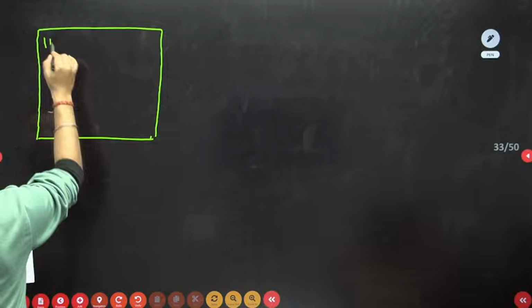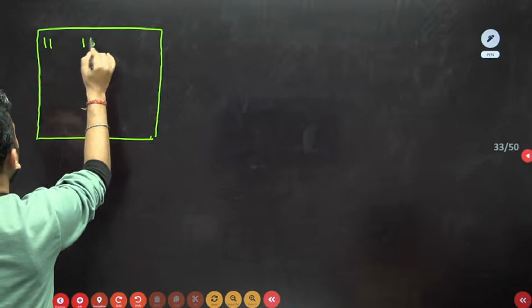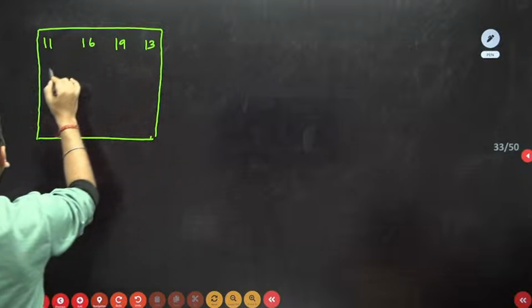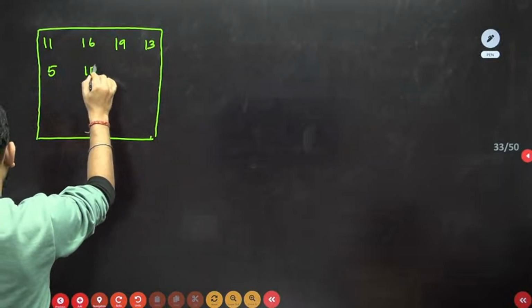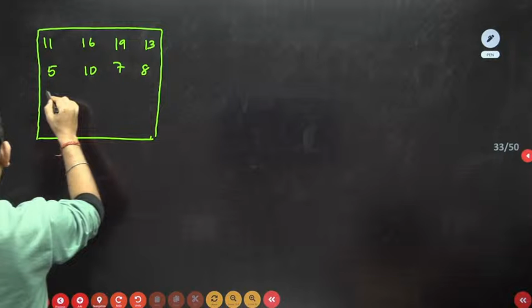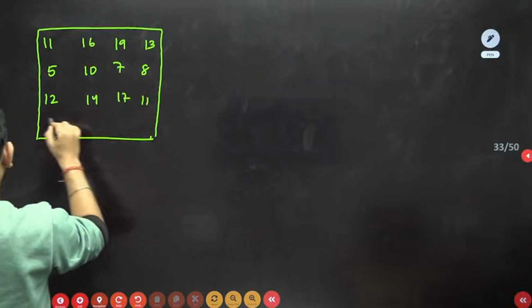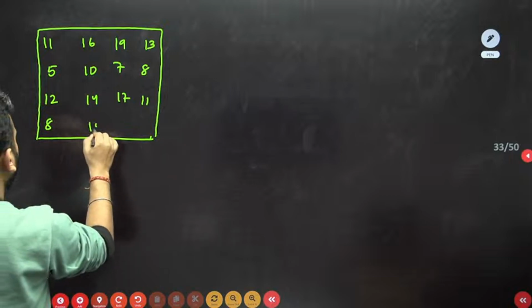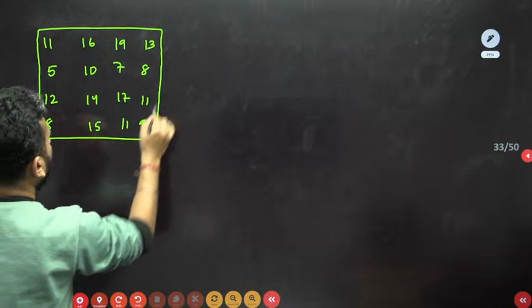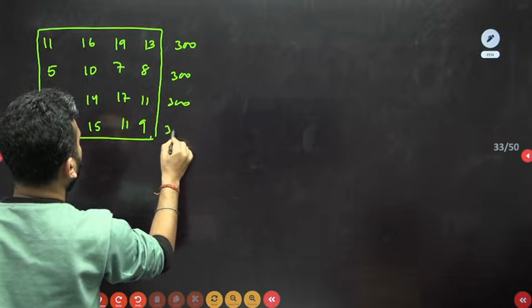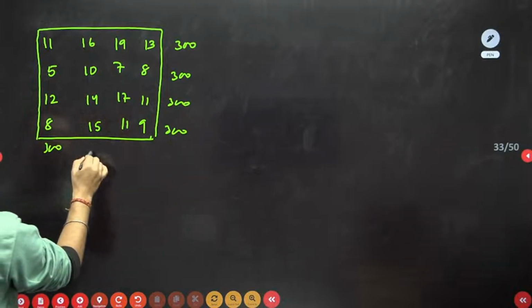The data he has given is 11, 16, 19, 13, 5, 10, 7, 8, 12, 4, 17, 11, and 8, 15, 11, 9, and the units given as 300, 300, 300 and 300. Everywhere the 300 is the capacity.